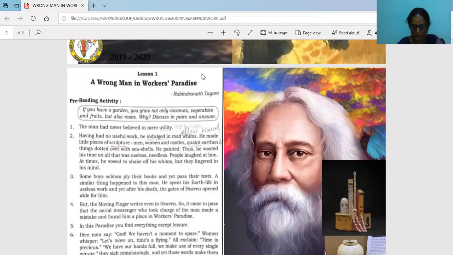Tagore won the 1913 Nobel Prize for his seminal work Gitanjali. For that he got the Nobel Prize. And he composed the text of both India's and Bangladesh's respective national anthems.